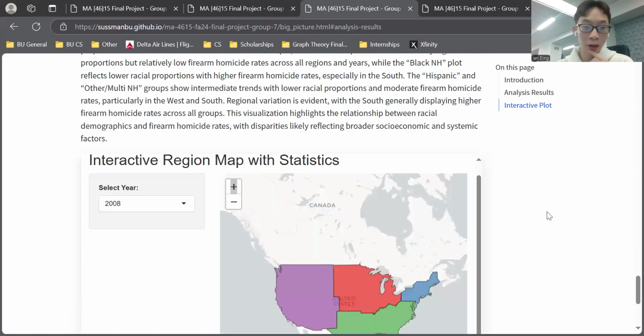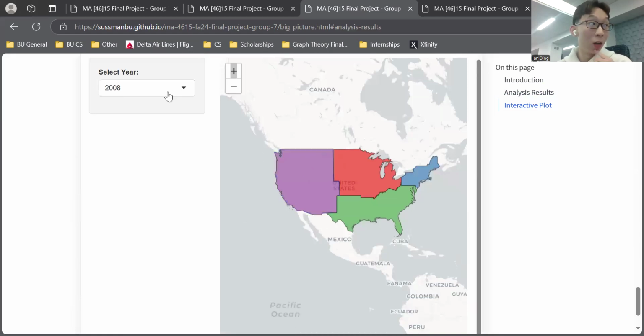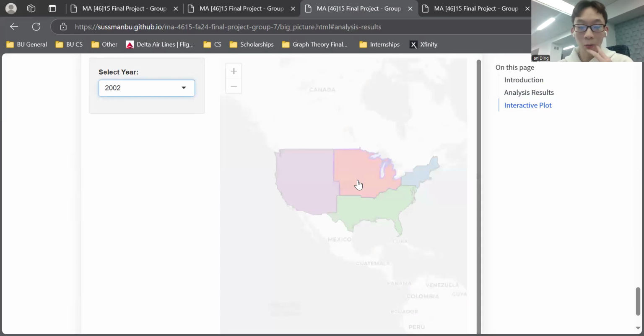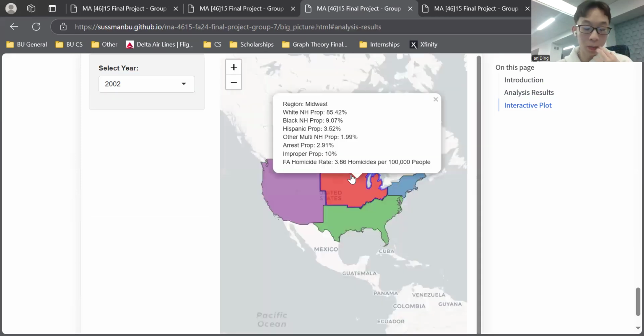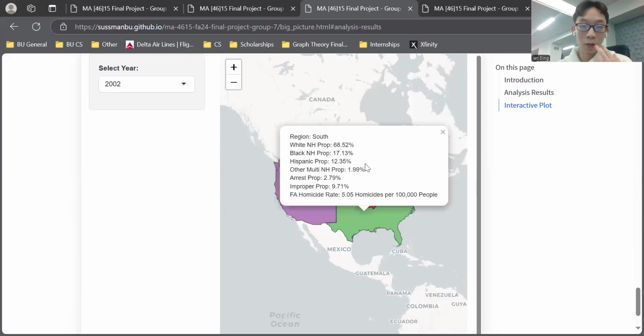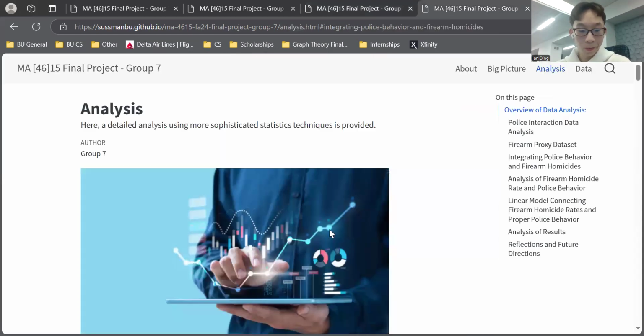And then we have a second interactive, which is an interactive map that again also lets us select a year. And then per each year, we're able to select different regions, and then it gives us an overview of the different statistics for that region, like the racial demographic, the arrest proportion, the improper proportion, and the firearm homicide rate. And then next we'll go into more detail about our analysis.